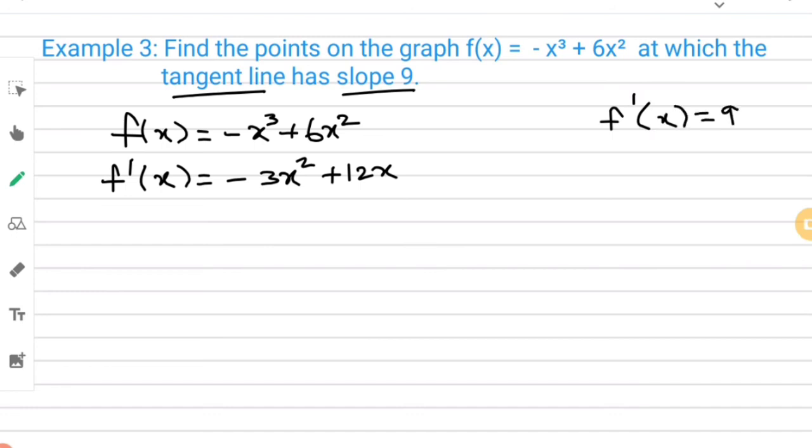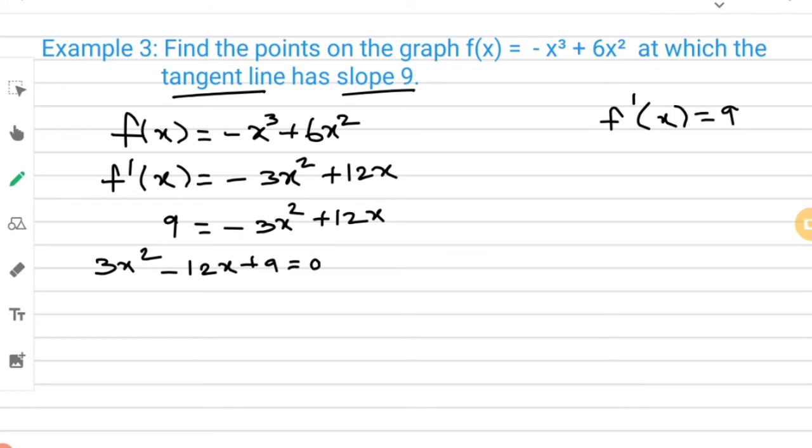Okay, I am going to equate these two. What will happen? 9 is equal to minus 3x square plus 12x, and it looks like a quadratic equation. That is 3x square minus 12x plus 9 is equal to 0.